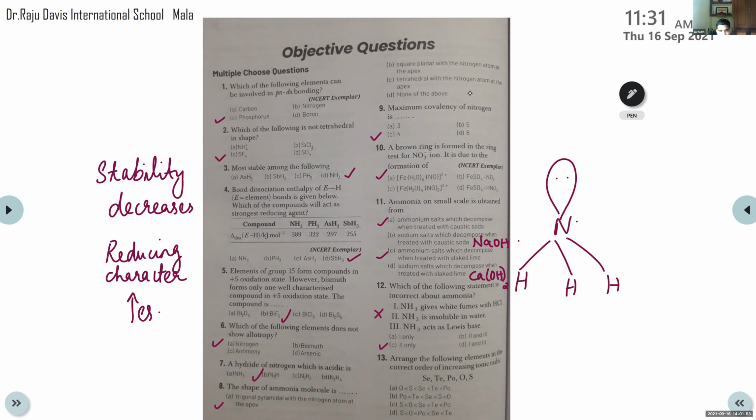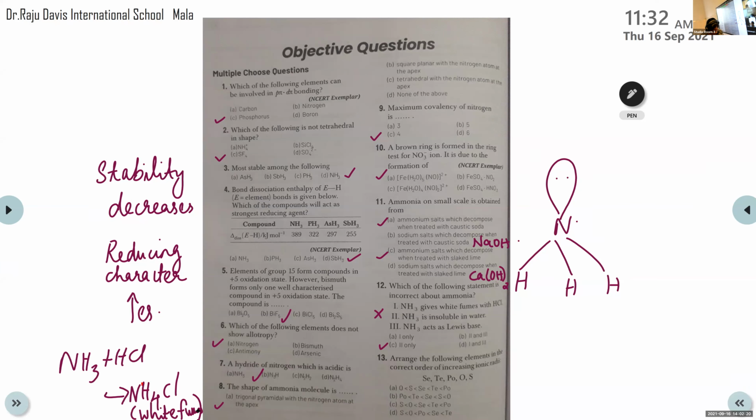Ma'am, the 12th question, the first point. NH3 gives white fumes with HCl. That is, NH3 will react with HCl to form NH4Cl. This appears in the form of white fumes.